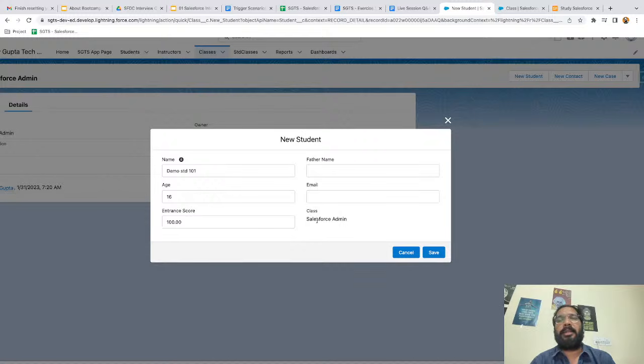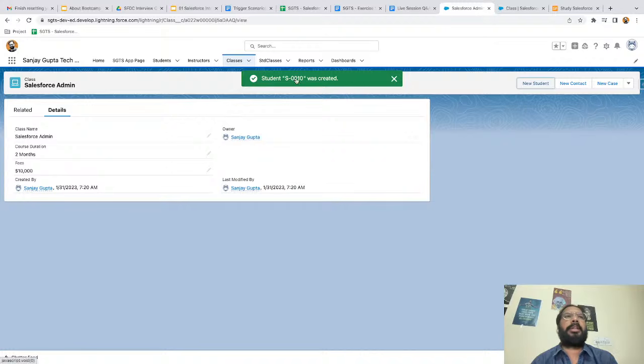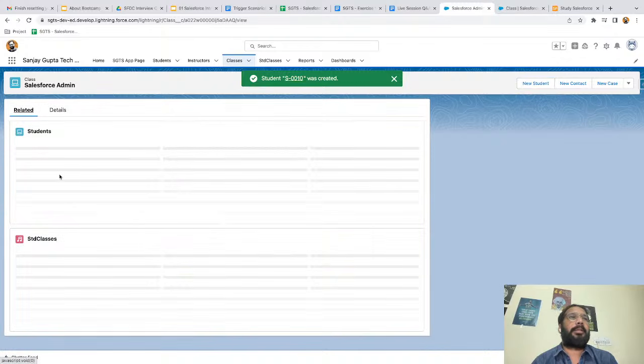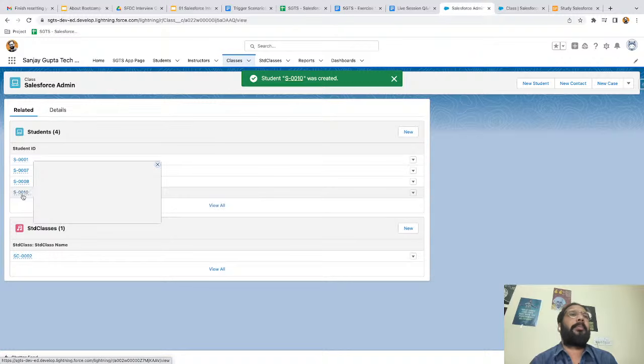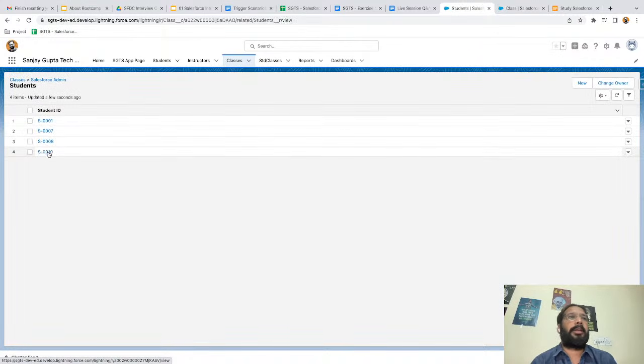And you can see this relationship field is pre-populated. It is already having Salesforce admin, which is the class, and that class will be having this new student in the related list. So I'm just clicking on save. Now this is saved and you can see a new record is created. If I go to the related list, here I am able to see this. If I click on view all, this is the last one which is created right now.